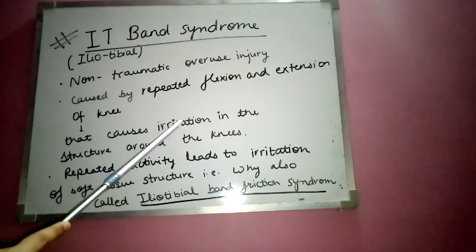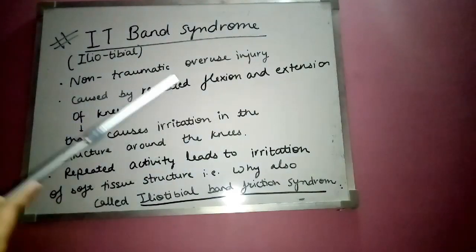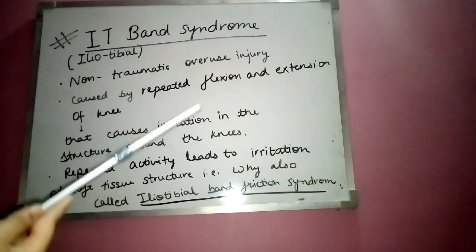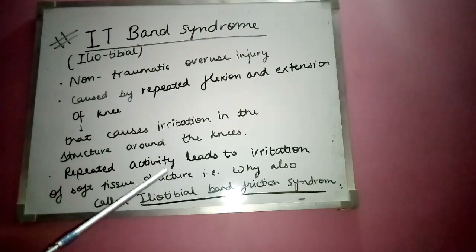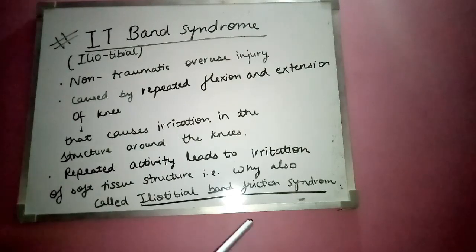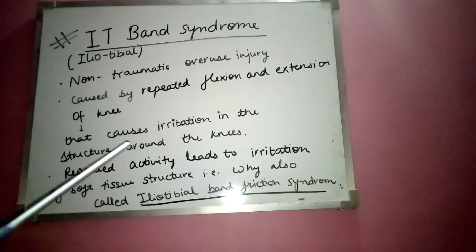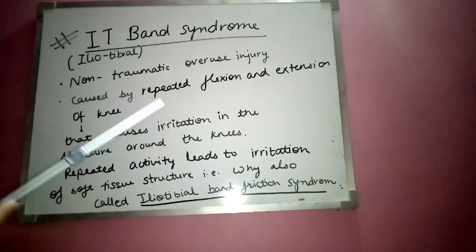So it is a painful condition which occurs when the connective tissue, that is a ligament extending from the pelvic bone to the shin bone, becomes so tight that it rubs against the femoral epicondyle of the femur. एंड जब रब होगी फ्रिक्शन प्रोड्यूस होगा, फ्रिक्शन की वजह से पेन होगा एंड दैट इज़ वाई इट इज़ ऑल्सो कॉल्ड इलियोटिबियल बैंड फ्रिक्शन सिंड्रोम.